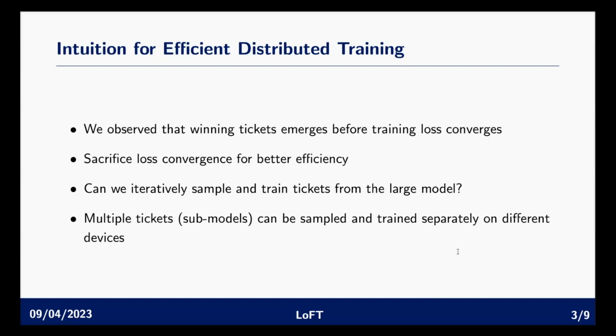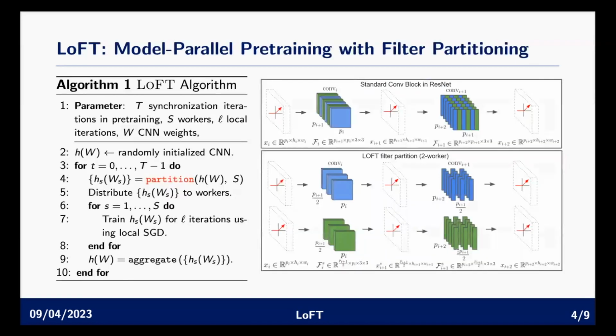Well, it is first an approximate way of training the whole model. And then, because we iteratively sample the tickets from the large model, these tickets can be trained independently on different machines, which results in a distributed training algorithm. And more importantly, these submodels are smaller than the whole model. This brings us to our algorithm LoFT, the model parallel pre-training with filter partitioning.